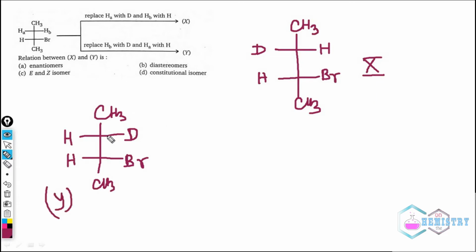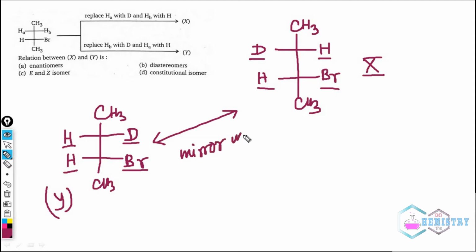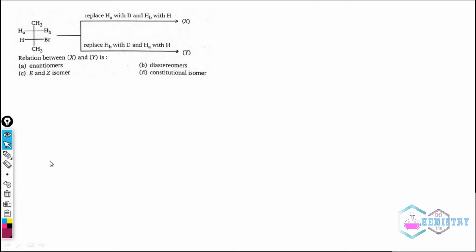Now the relation between them is being asked. So you can see if you put them, it feels like D is the mirror image of D, H is the mirror image of H, but H and Br are not mirror images of each other. So we can clearly say they are not mirror images. So if they are not mirror images, they obviously form diastereomers. Hence they will be diastereomers as they do not form mirror images. So this is a very easy part. Now let's come to the tricky one.